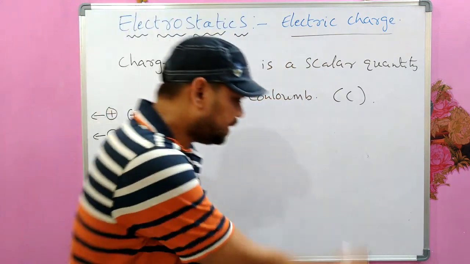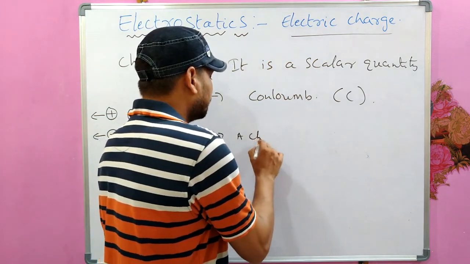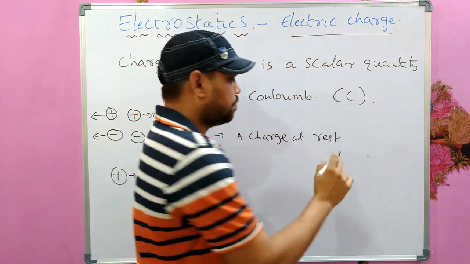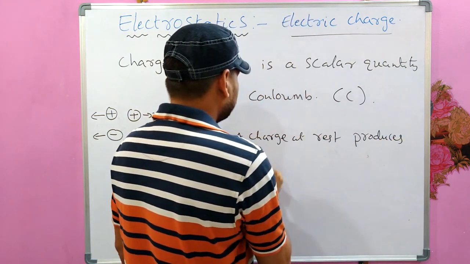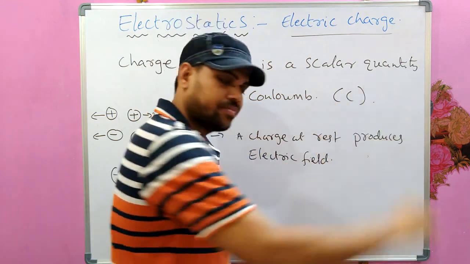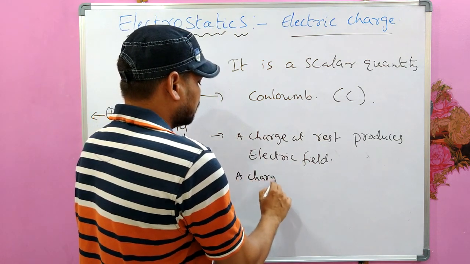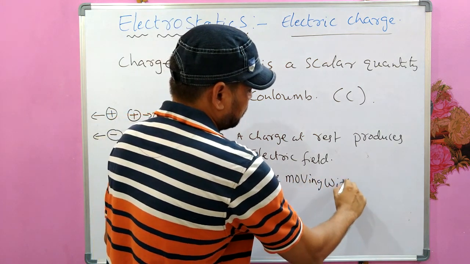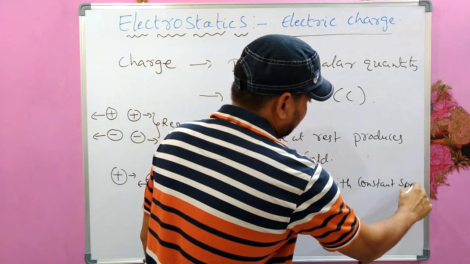Okay, and as I said, a charge at rest produces an electric field. A charge moving with constant speed, what does this mean?